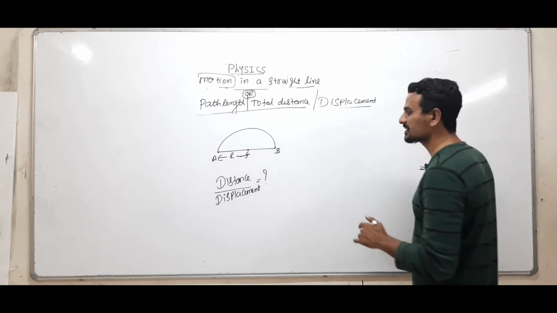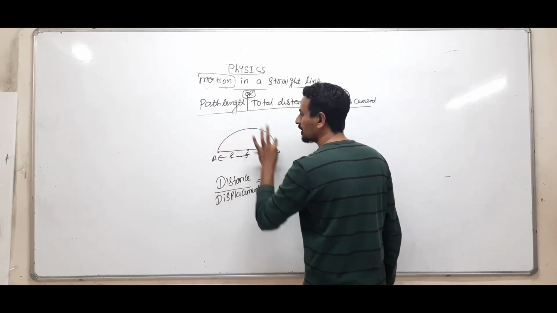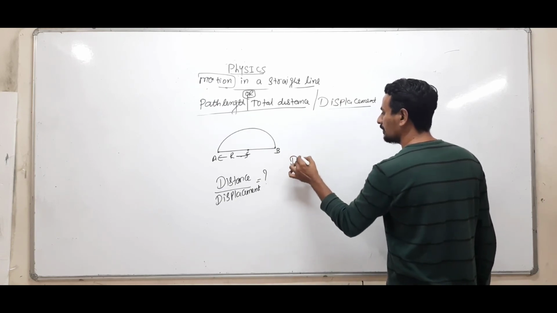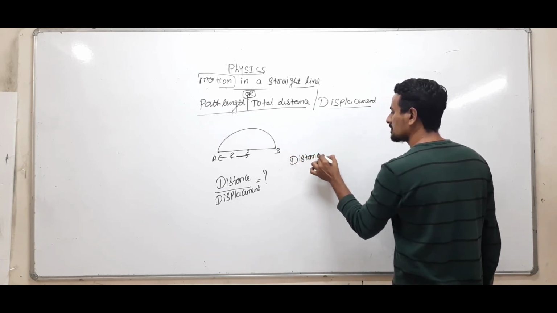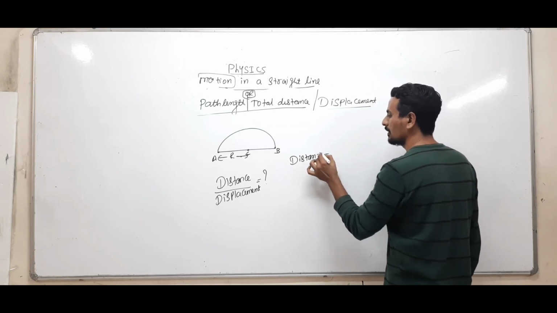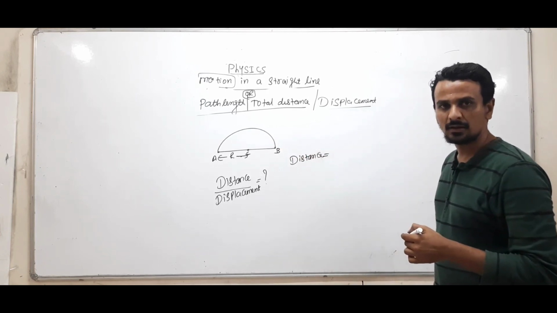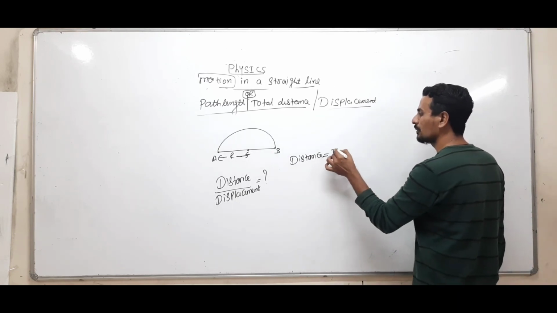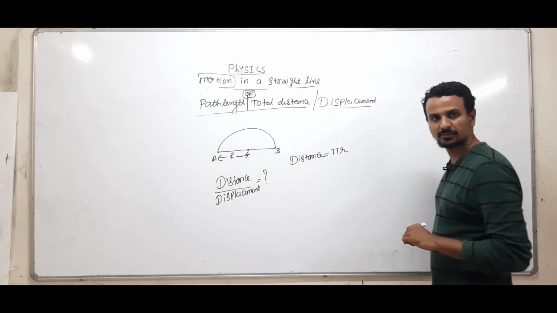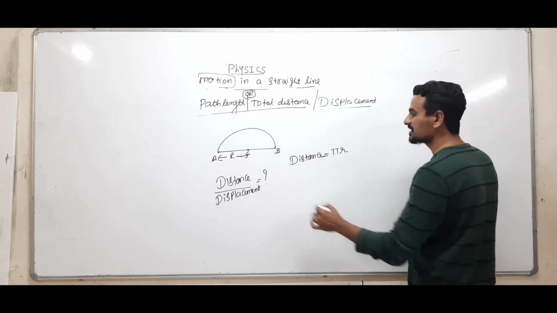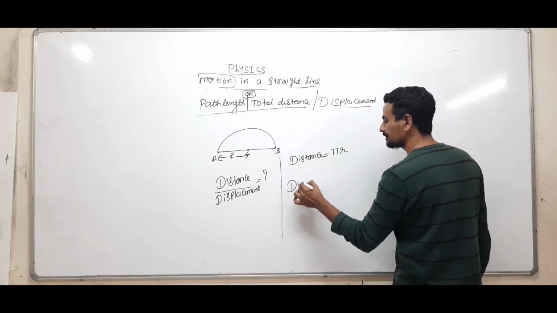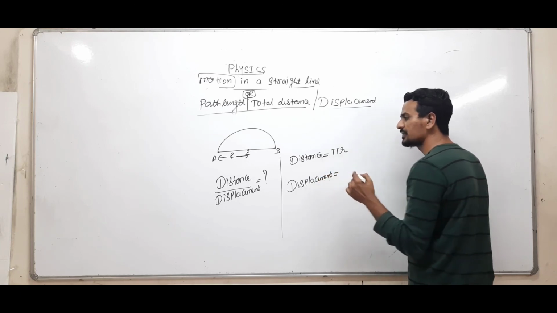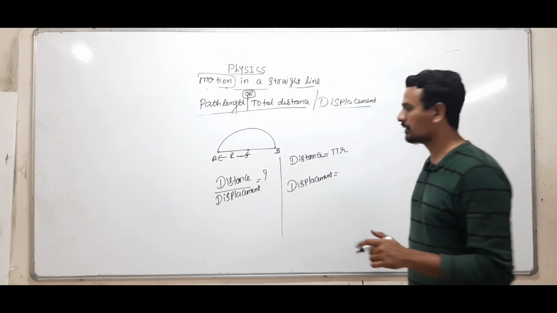See, distance is the actual length covered by the car. So, this is the length covered by the car. So, distance is equal to, this is a semicircle, so the length of the semicircle will be 2 pi r by 2, pi r. Clear? Displacement means you just have to join the initial and final point, right?